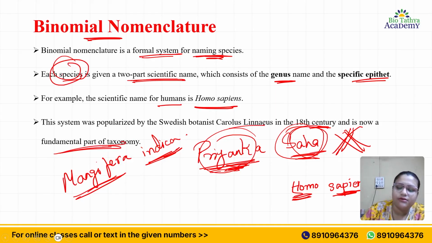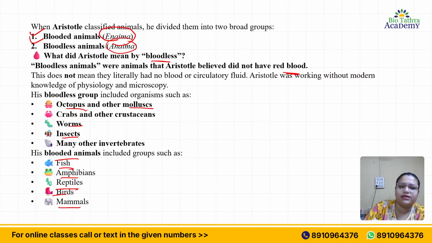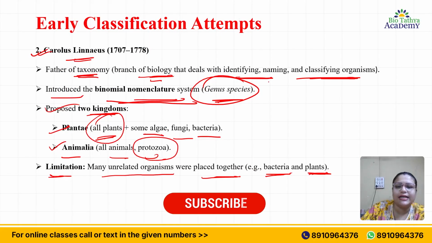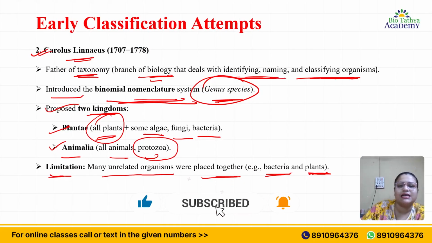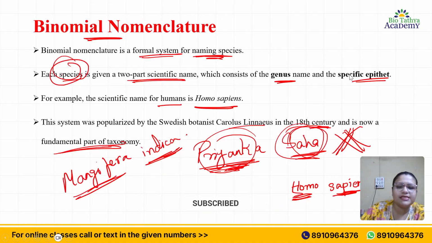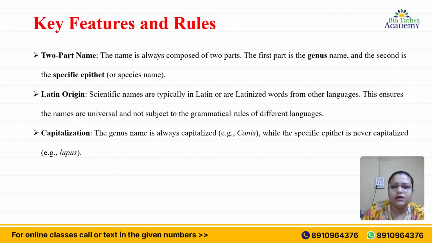Why? Because I also told you about taxonomy. What is taxonomy? I told you in the last lecture that taxonomy is the branch of biology that deals with identifying, naming and classifying organisms. So binomial nomenclature formed the fundamental part of taxonomy. Now, what are the key features and rules?